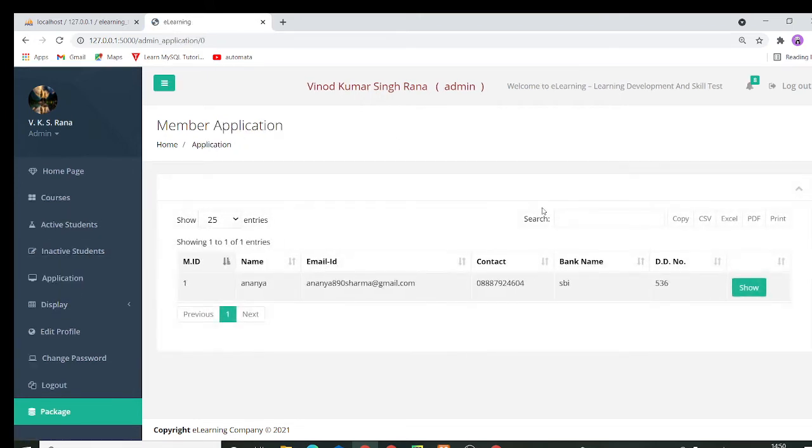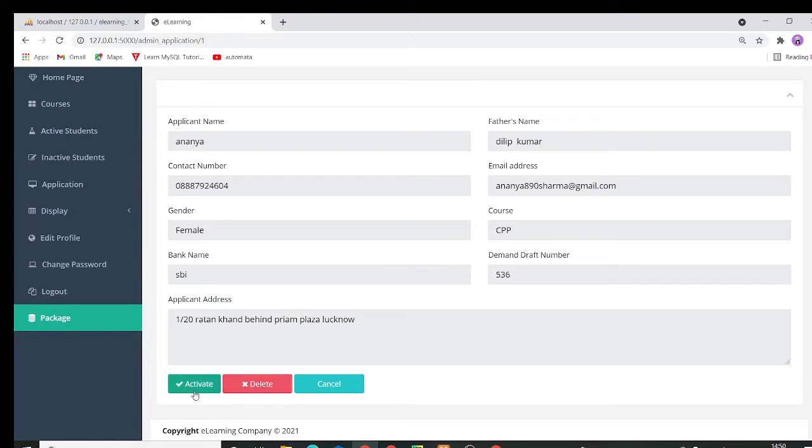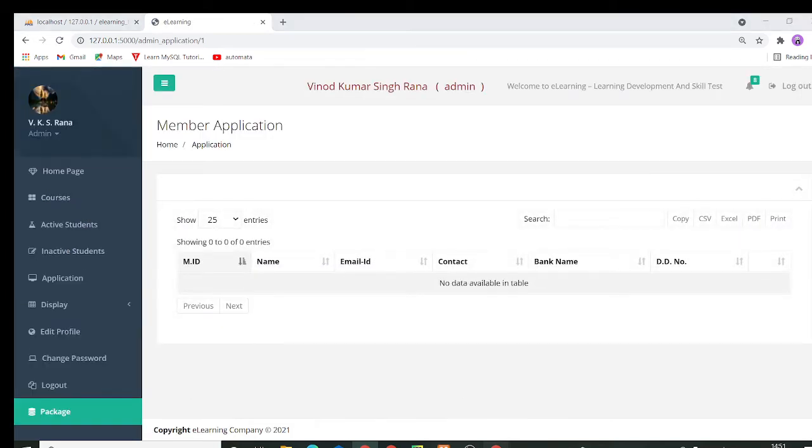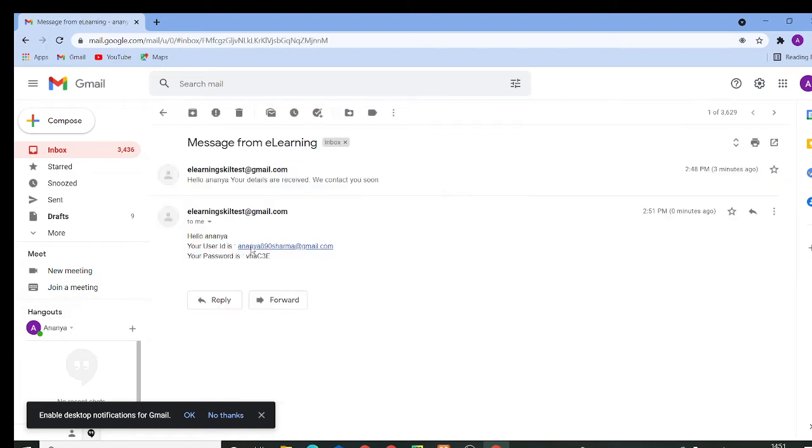The application page consists of all the applications which students have filled during the time of registration. If the admin wants, he can delete it, or if he clicks on activate, that user will receive a mail regarding the user ID and password through which they can log in.